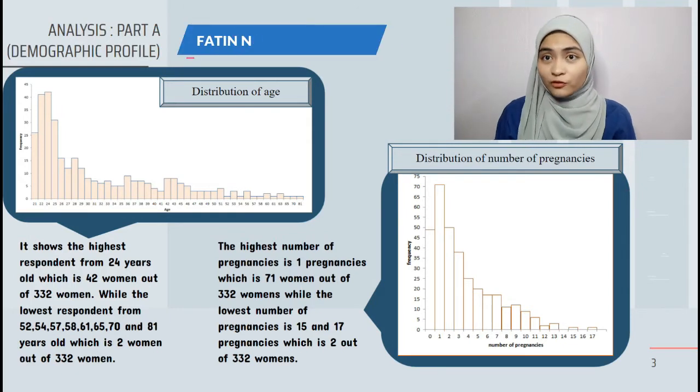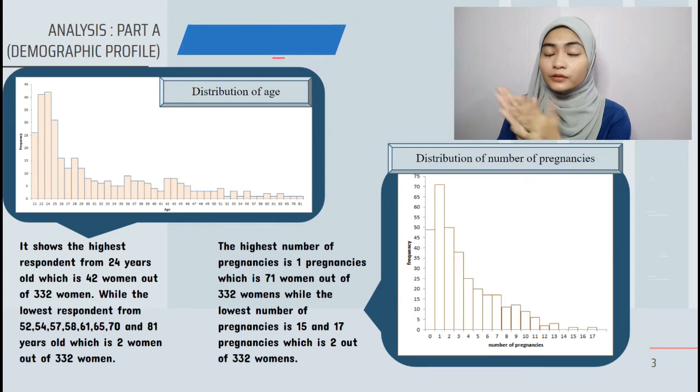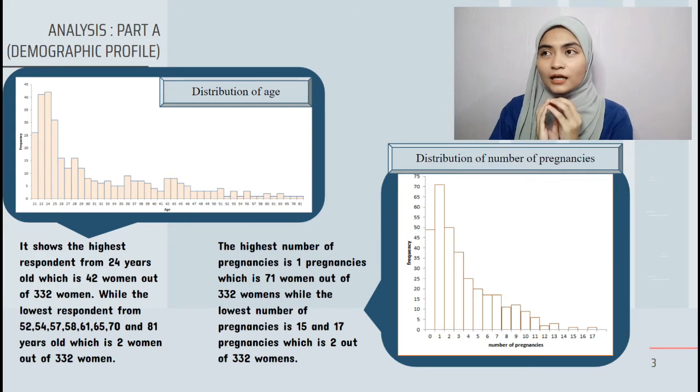So the demographic profile. The first graph shows the distribution of age. It shows that the highest respondent is 24 years old and the lowest respondent is at 52, 54, 57, 58, 61, 65, 70 and 81 years old, which is 2 women out of 332 women.